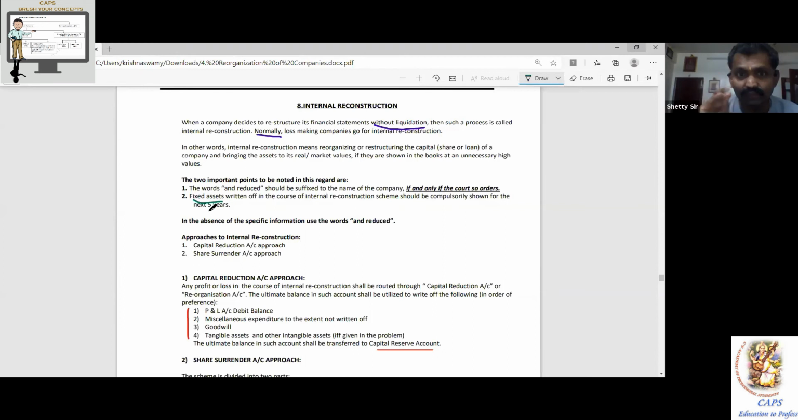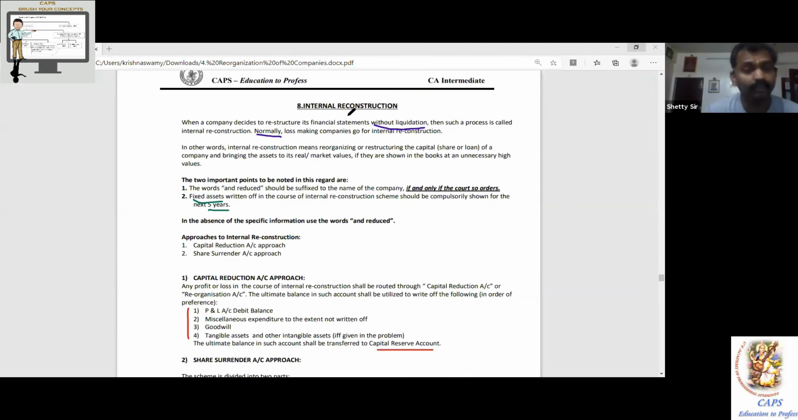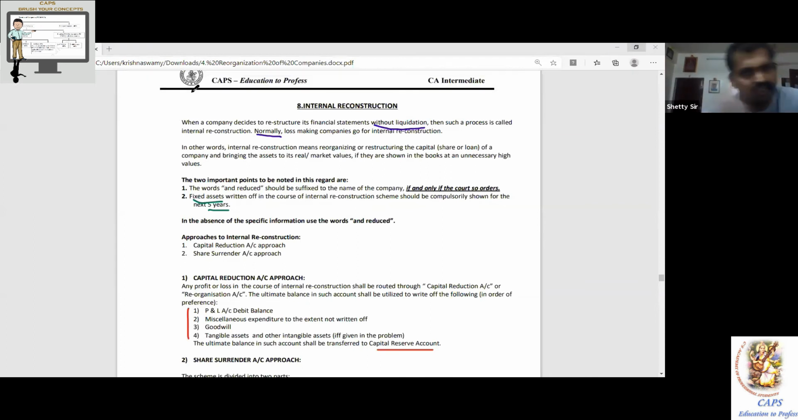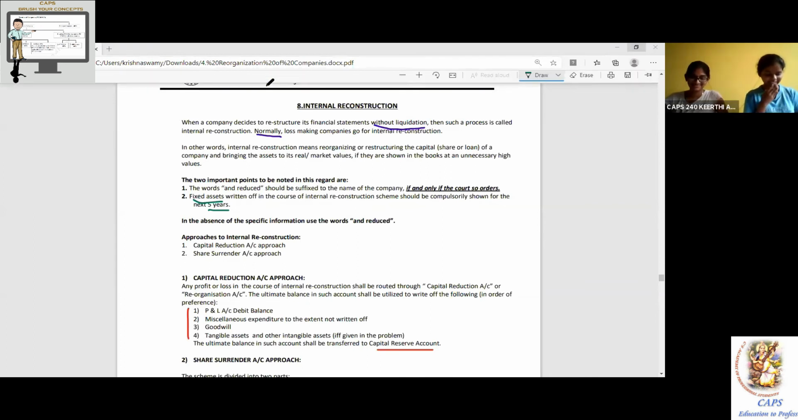Shares issued for consideration other than cash, as I told you in the amalgamation chapter also, should be shown for how many years? 5 years. In the absence of specific information in the examination, simply use the words 'and reduced'. A Limited and Reduced, LBM and Reduced.